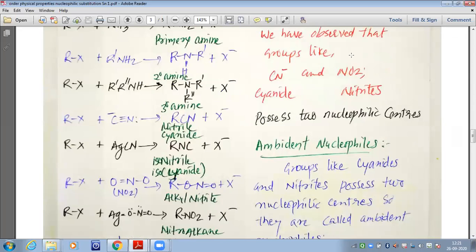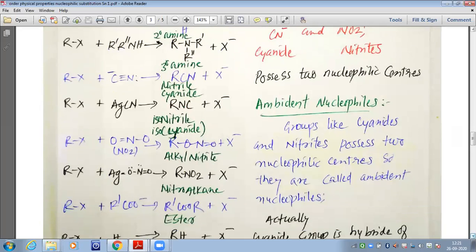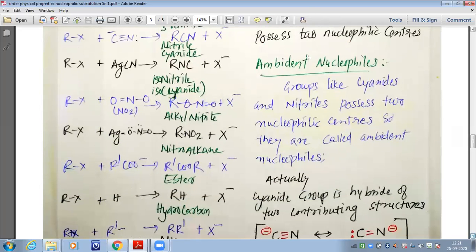We have observed that groups like CN minus and NO2 minus, or cyanide and nitrites, possess 2 nucleophilic centers. In the coordination compounds, we have studied about ambident ligands. Here we are going to study about the ambident nucleophiles. Groups like cyanides and nitrites possess two nucleophilic centers, so they are called ambident nucleophiles.